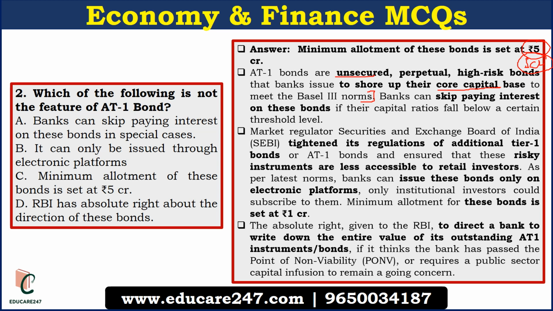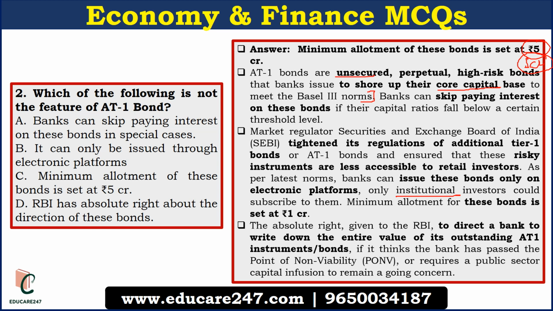So SEBI has tightened the regulations related to these bonds. Because it is high risk in nature, that's why SEBI has made it less accessible to retail investors. Banks can issue these bonds only through electronic platform and only to institutional investors. And the minimum allotment for these bonds is 1 crore. RBI has absolute power related to these bonds.